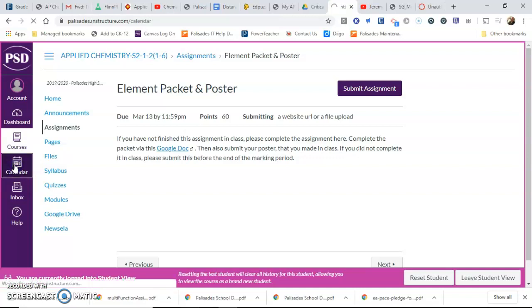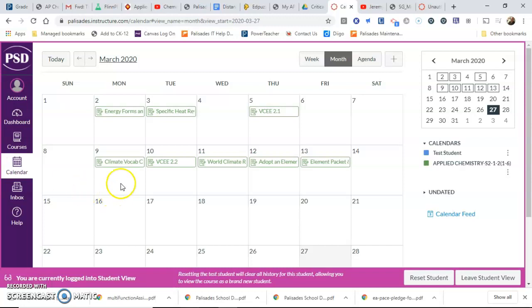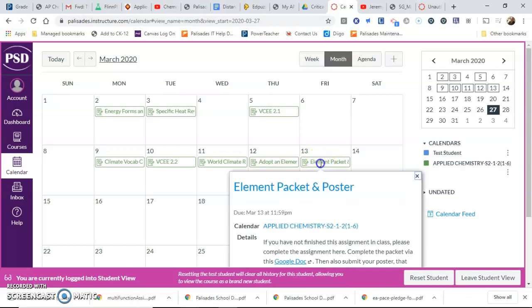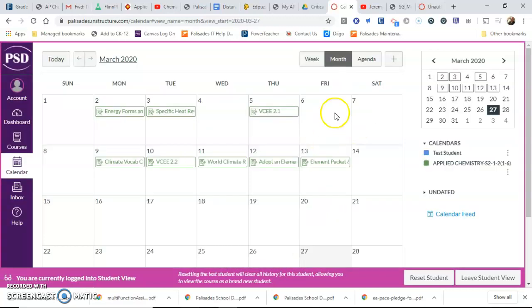If you click on calendar, that's a really good way to keep track and keep yourself on track. If you look at it, there are assignments for every day. If you click on one, it allows you to go to the actual assignment. So this would be a great way for you to keep track of yourself and make sure that what you're doing every day is what you're supposed to be doing, by keeping track on the calendar. You can also create little notes for yourself too. They show up in blue, anything that you created for yourself, which is kind of cool.